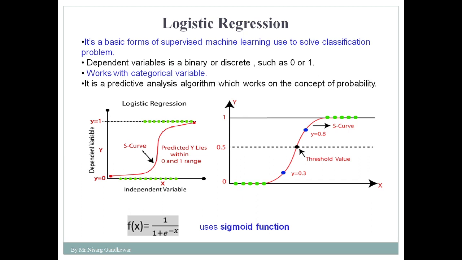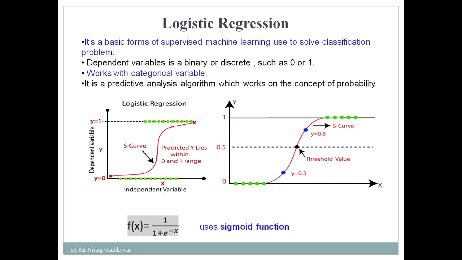In logistic regression, you can expect the output in the form of true or false, yes or no, zeros or ones. In this way you will obtain the output in logistic regression. And one important thing to understand is that it is used to solve classification problems, and in a classification problem more than one category is involved. That means you are classifying one thing into n number of other things.